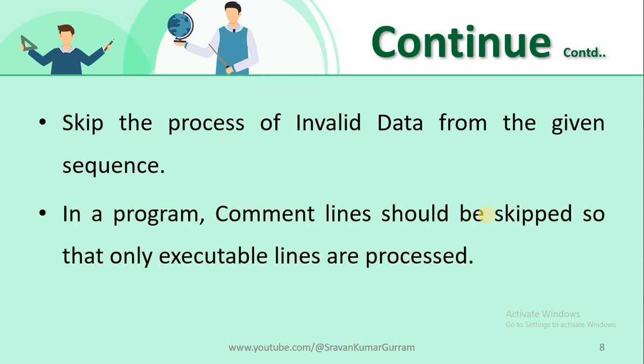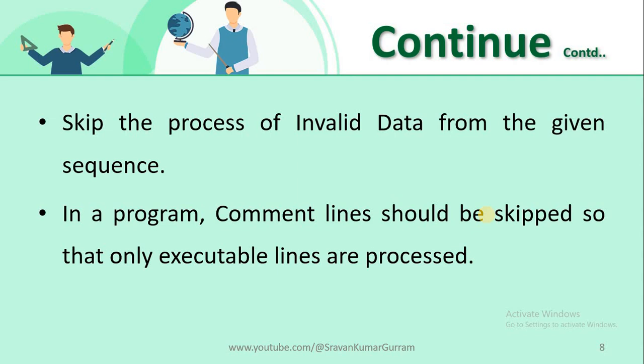Let me take one more example. Suppose we have a program in a file. I want to read the program from that file line by line. While reading, if a line is a comment line, I don't want to read it because that is not part of your program. In such cases also, we can implement continue, because if it is a comment statement, no need to process that, no need to execute that. We can skip that line and go for the next line. So in such cases, we use continue statement.